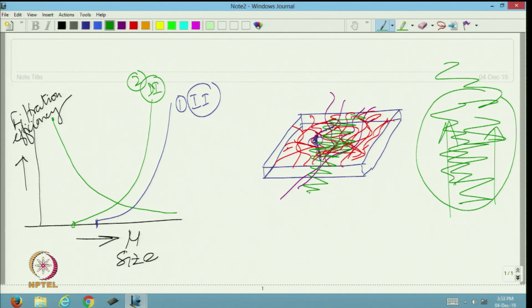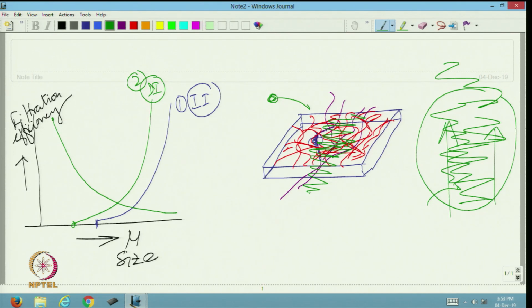There are other mechanisms. Gravity settling means the heavier particles, due to their mass, due to their weight, will get separated from the air stream and will get settled.